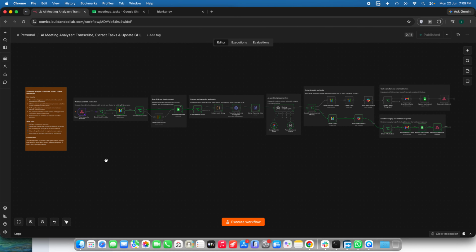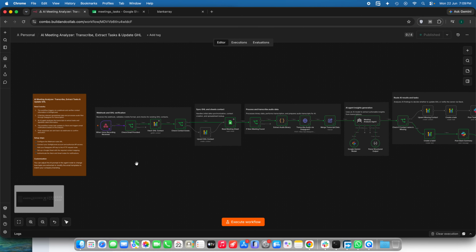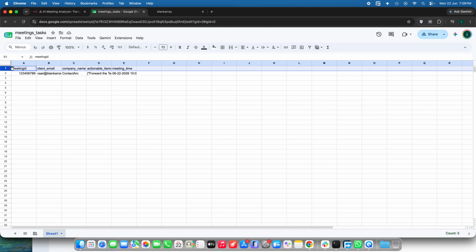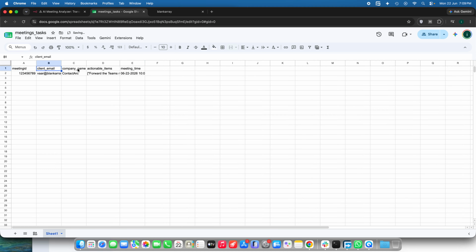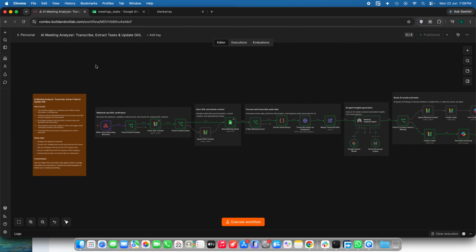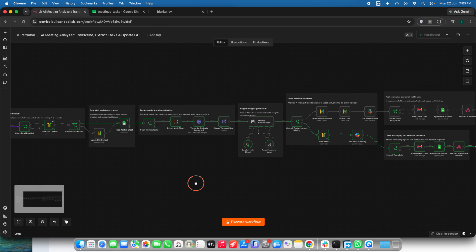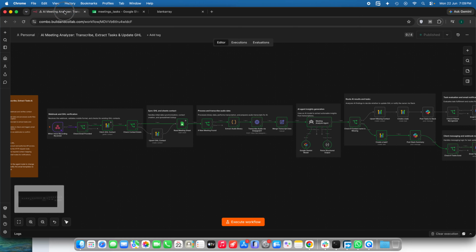Let me explain how the data will flow from node to node. But before that, you just have to make a note of these Google Sheet headers so that you can replicate these fields in your own Google Sheets account. After that, you can simply connect to this particular system. It will work just fine. Okay, just make a note of this.